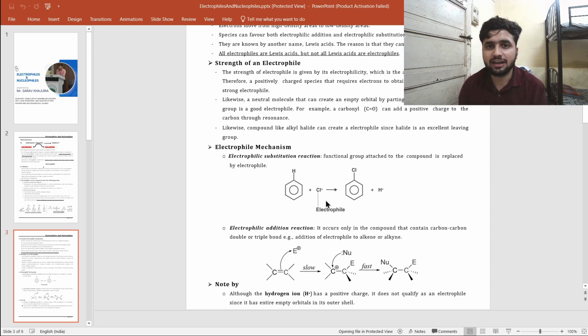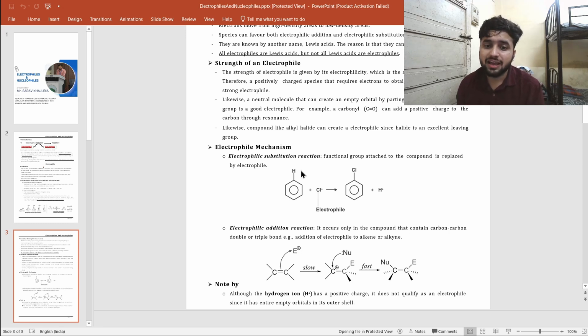Why does it act as an electrophile? Because it has a positive charge and hence also has vacant p orbitals, or we can say the d orbitals are also vacant. So this acts as an electrophile. This electrophile, a species that is electrophilic in nature, can show two types of reactions: either electrophilic substitution reactions or electrophilic addition reactions.